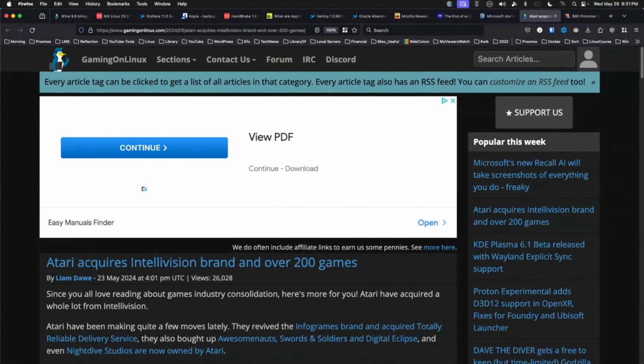Atari acquires Intellivision. A feud spanning more than 40 years has come to an end as Atari acquires Intellivision, the brand, and over 200 games. I wonder if some of these games will come out on the Atari VCS 800 machine that they are flogging these days. Time will tell.